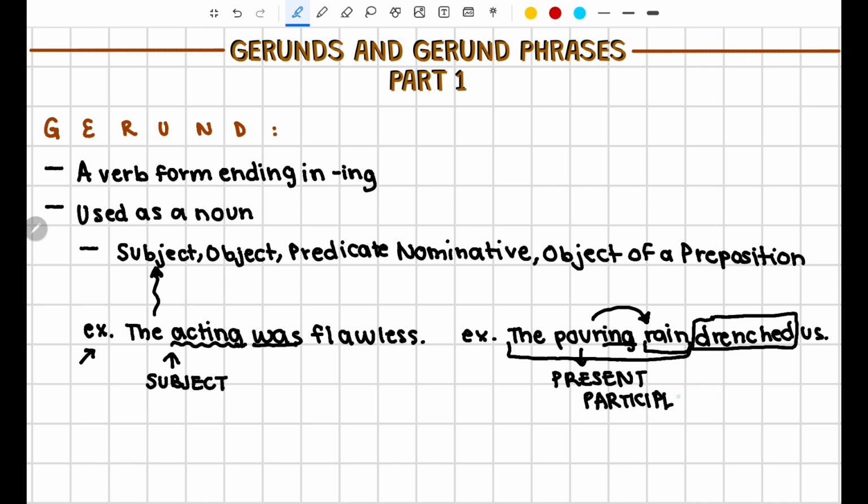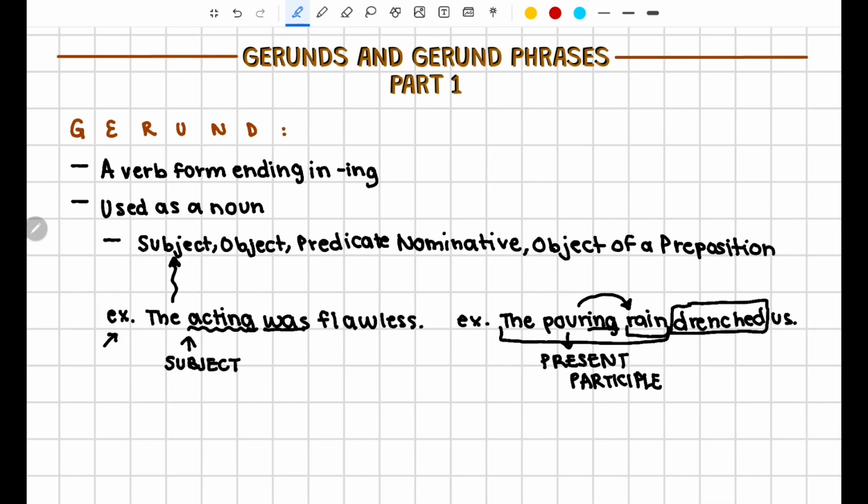So just because it's part of the complete subject, it doesn't necessarily mean that it's a gerund. It has to be the simple subject itself. Like that word specifically is functioning as the full subject of the sentence. It's not modifying the subject of the sentence.